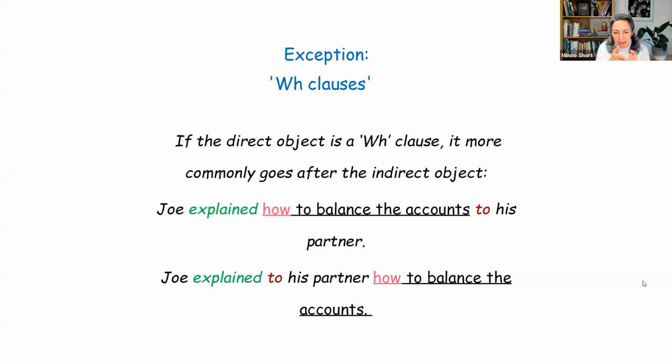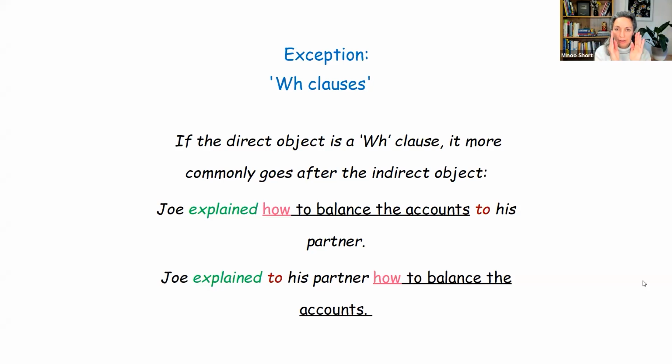But because this direct object has become very long, sometimes it ends up at the end. And you could end up with "Joe explained to his partner how to balance the accounts." That's the only exception when you have a WH clause, like who, what, where, when, etc.